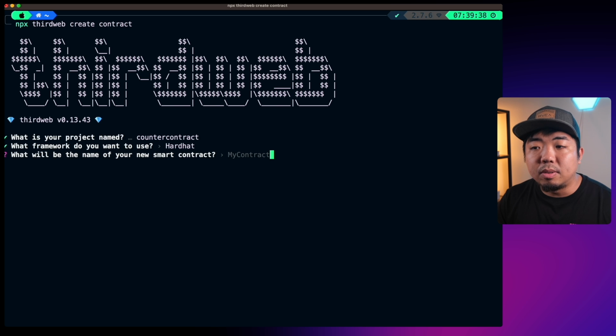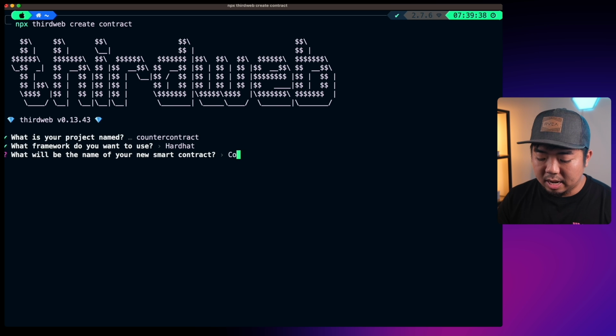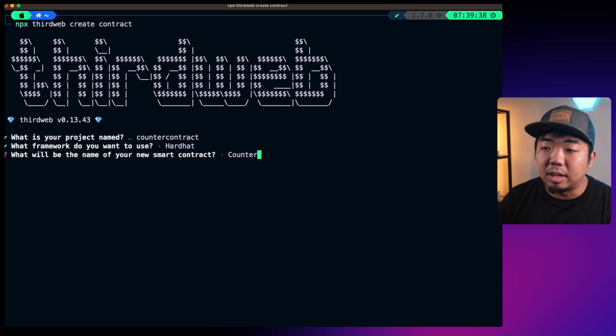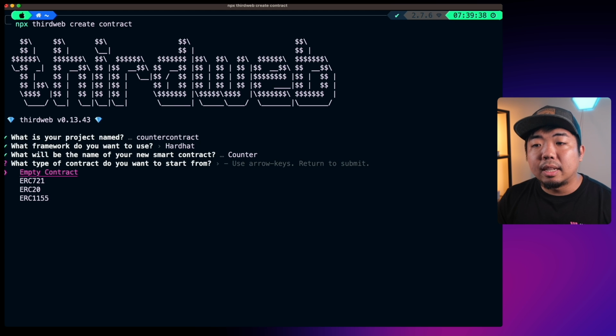And then we're going to name our new smart contract. And for this, again, we're going to be creating a counter smart contract. So I'm going to name it counter here. And then we can select the type of contract we want to start from. Now, you can select pre-built contracts like ERC 721, 20, or 1155.